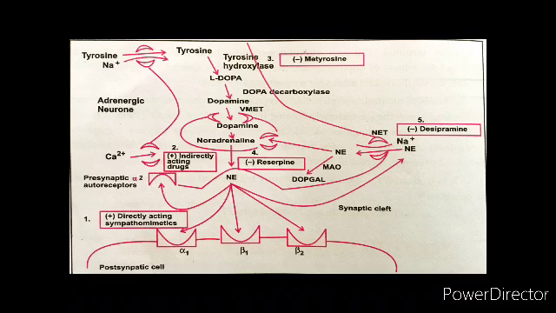Now, the potential fates of this recaptured norepinephrine are like this. Once norepinephrine enters the cytoplasm of the adrenergic neuron, it will be taken up by the adrenergic vesicles via the amine transport system, and it will be sequestered for release by another action potential. Alternatively, it can be oxidized by monoamine oxidase, that is MAO, which is present in the neuronal mitochondria.